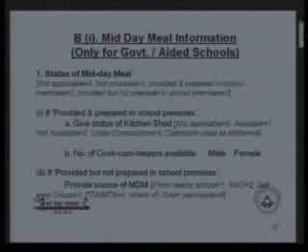21st point, which is a new inclusion in this data capture format, where we are asking whether measured campus plan is prepared or not. You have to specify yes or no. In the next page, the 5th page of the data capture format, where midday meal information has to be quoted, that information has to be filled by the government schools and government aided schools only.